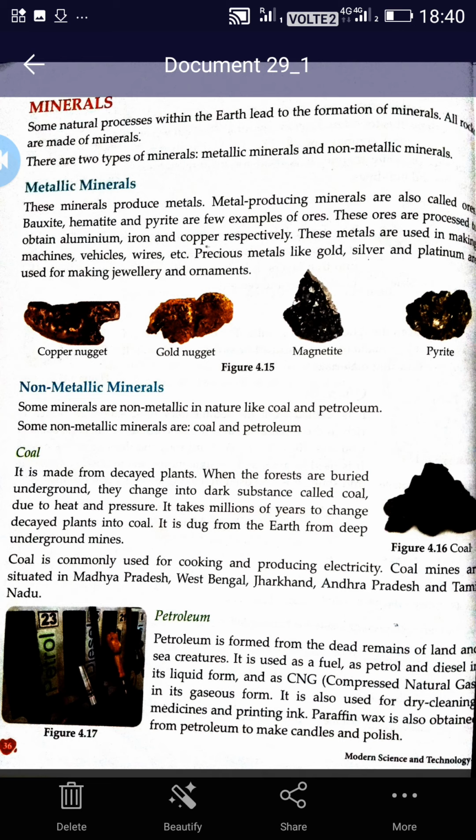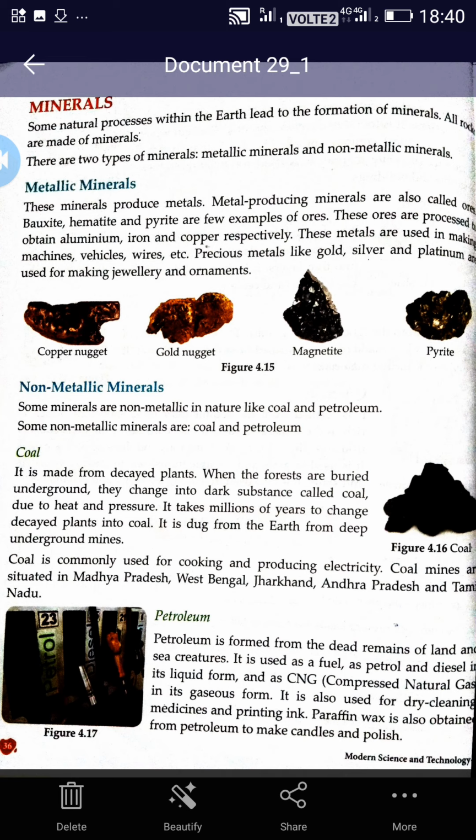Remember it, that those minerals which produce metals are called metallic minerals, and these metal producing minerals are also called ores. Bauxite, hematite and pyrite are a few examples of ores. Now these metals are used in making machines, vehicles, wires, etc. For example, copper nugget is there, gold nugget is there, magnetite is there, pyrite is there. See the picture given in the book.